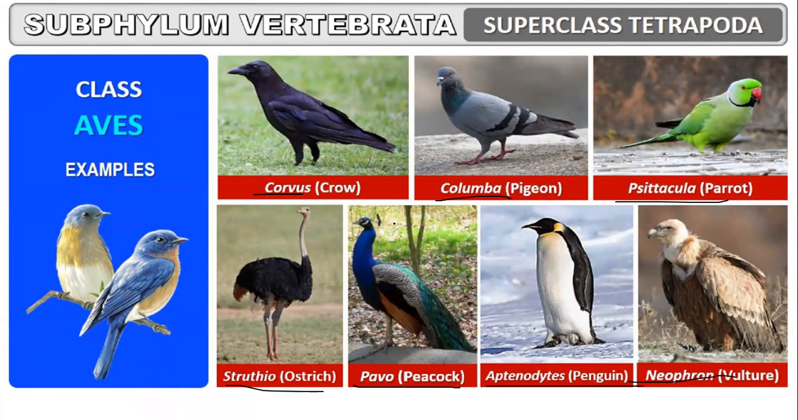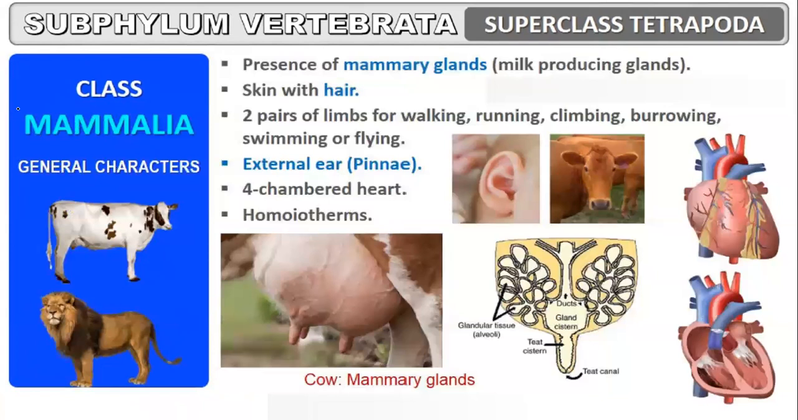You have to study both the common as well as the scientific term. Last but not the least, the last part of the chapter, Animal Kingdom, which is one of the lengthiest and one of the boring chapters for the beginners, but would become very easy for you as you keep practicing the questions. Class Mammalia. Presence of mammary glands. Core feature.